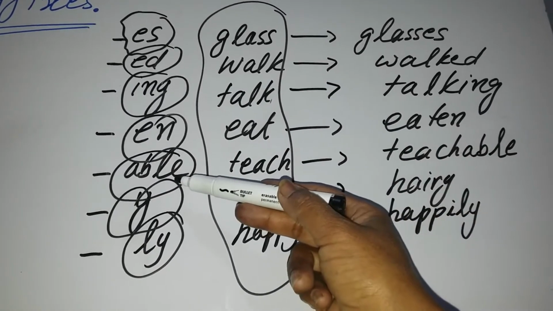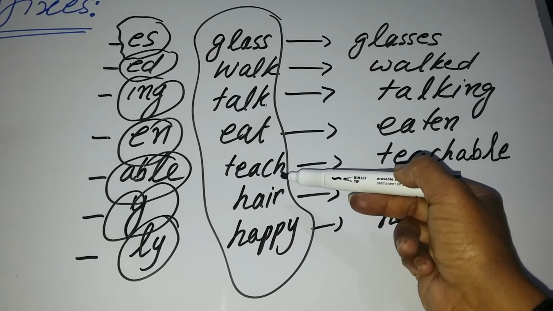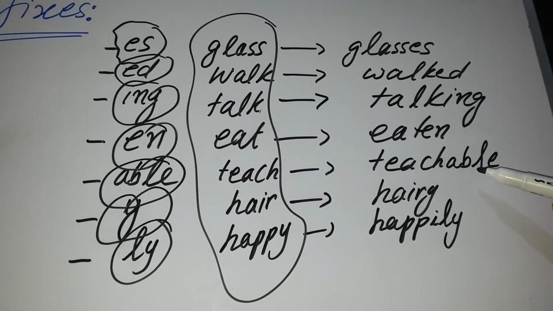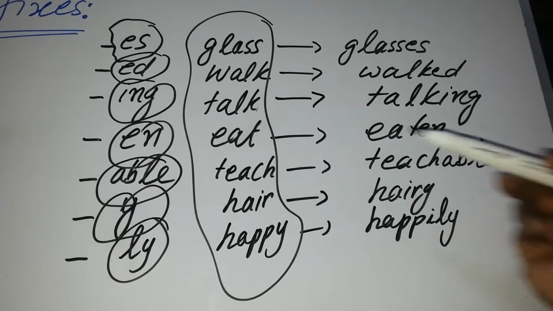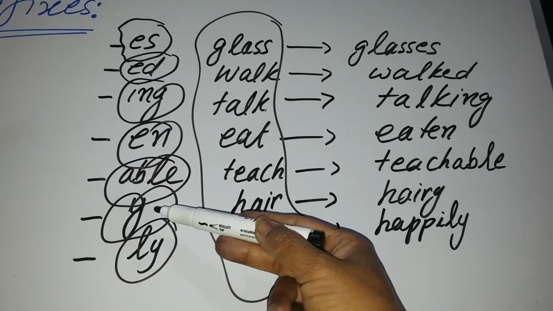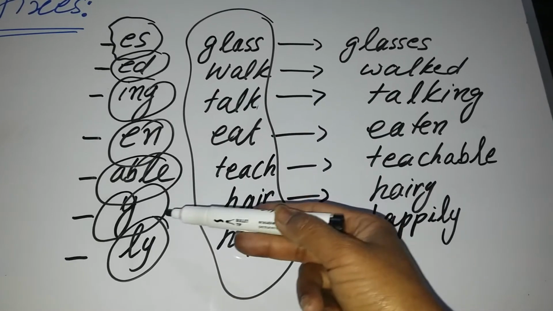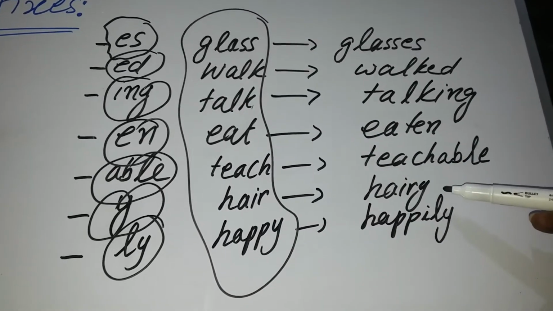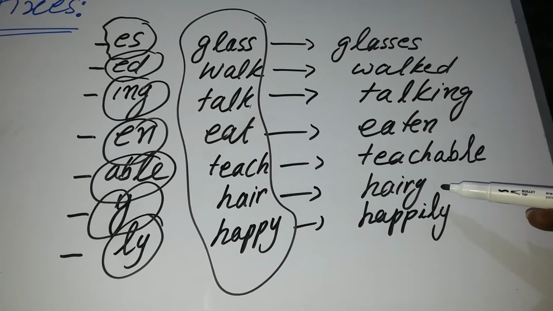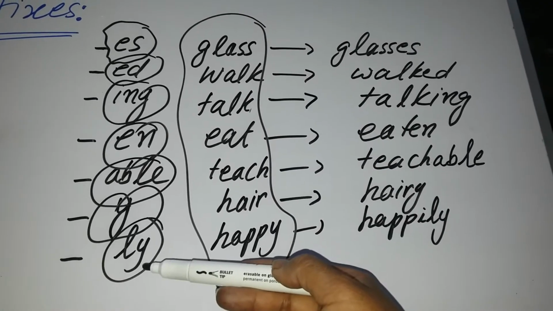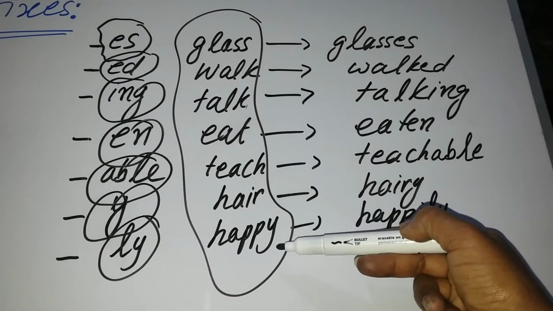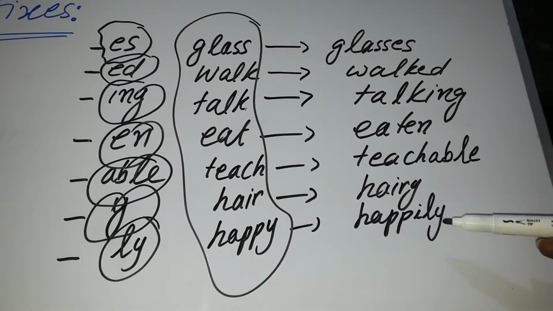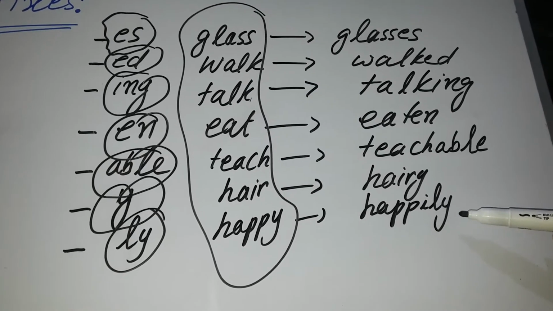Similarly, if able is put at the end of the word teach, it will be converted into teachable, that is another word having some other meaning. Y, this is a single letter which we put at the end of the base word hair, and it will be converted into hairy, having a different meaning. Similarly, ly: when we put it after happy, that is an adjective, it will be converted into happily, that is an adverb.